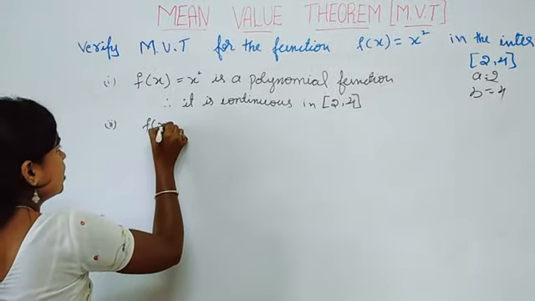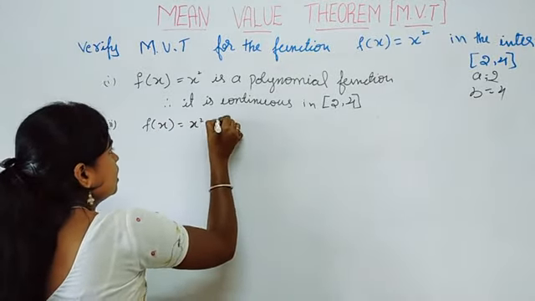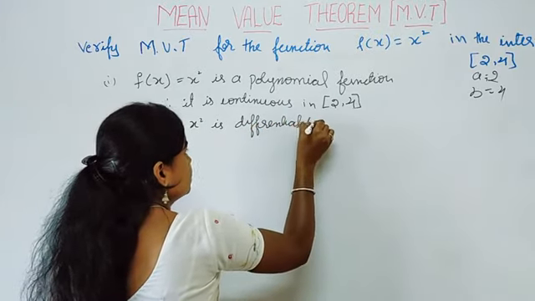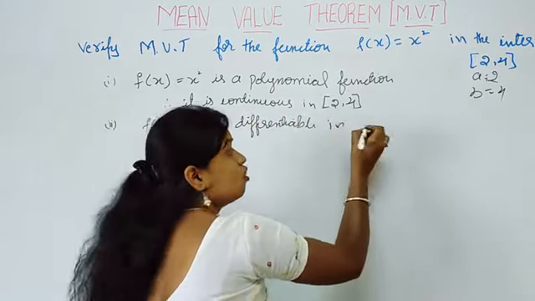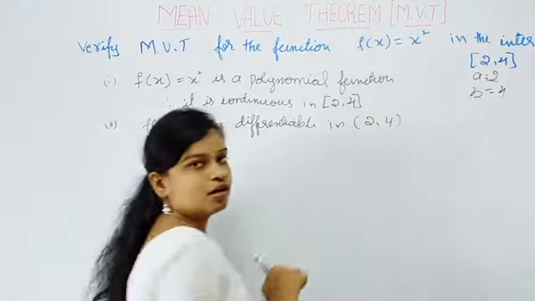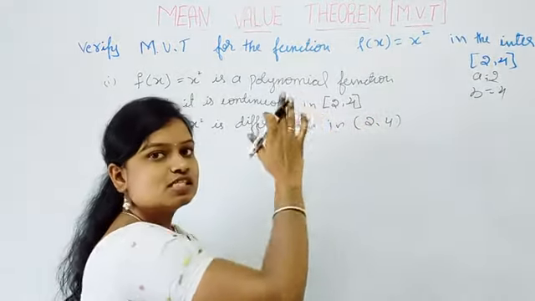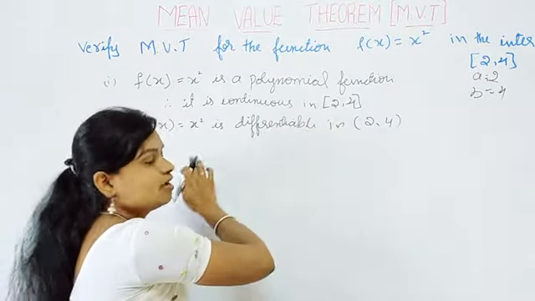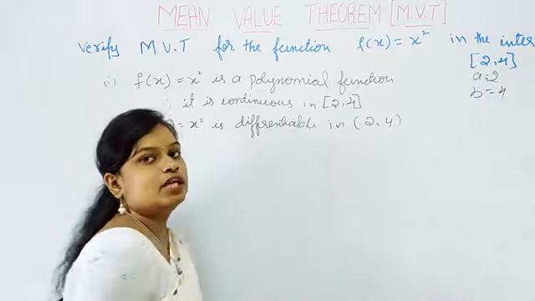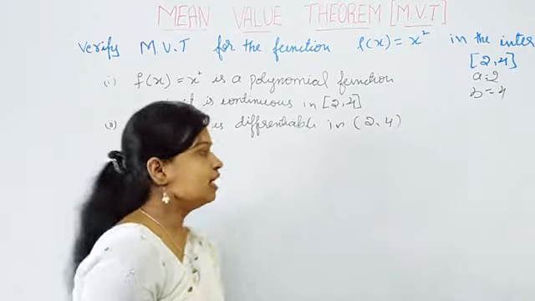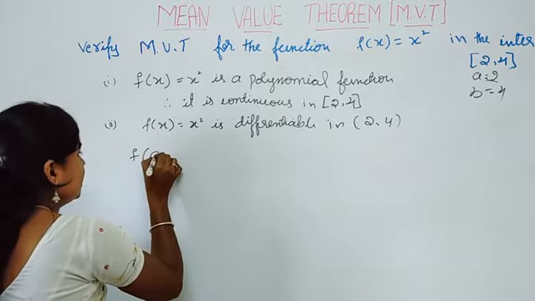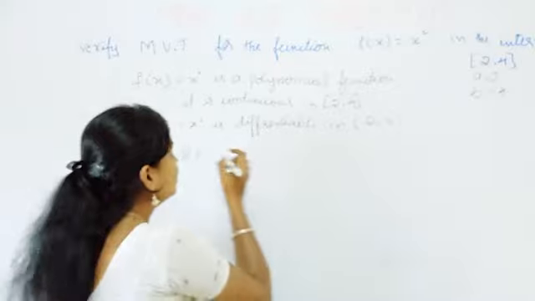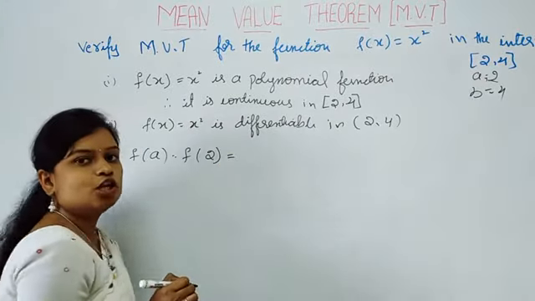So f of x is equal to x square is differentiable in the open interval 2, 4. Since it is a polynomial, it is continuous in the closed interval, and the function is differentiable in the open interval 2, 4. Then find f of a. What is the value of a? It is 2. So find the value of f of 2.